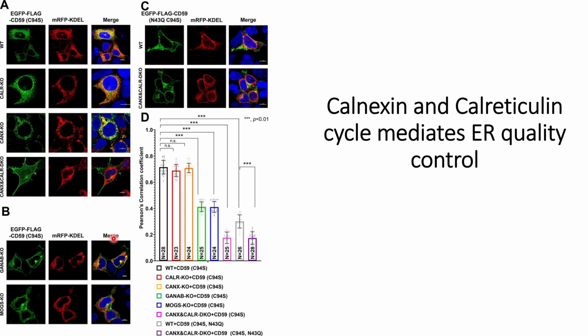And the third is mutating proteins such as CD59 so that they cannot be glycosylated in the endoplasmic reticulum. If you need to understand more about their experimental results in detail, you can go through the reference provided in the description.